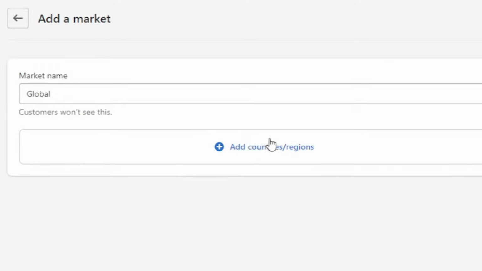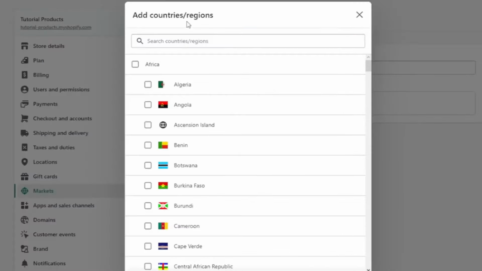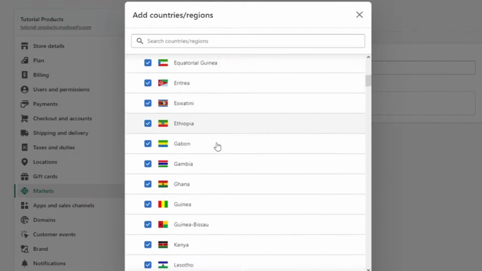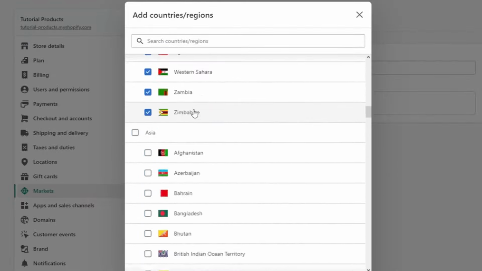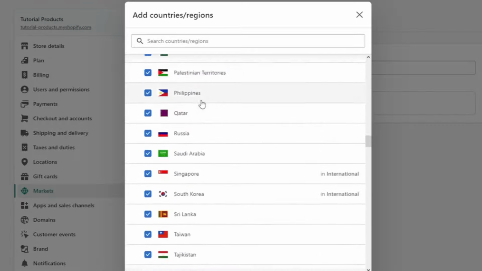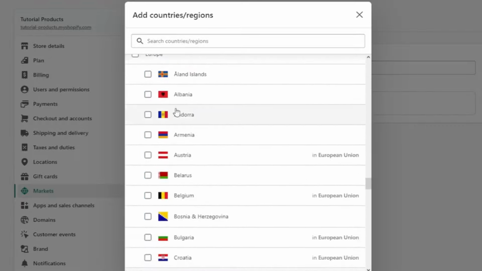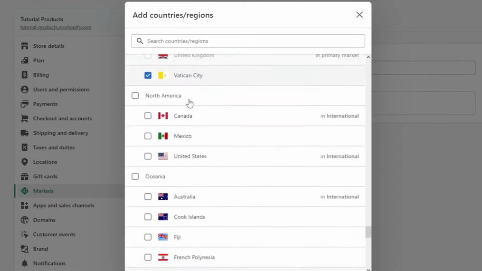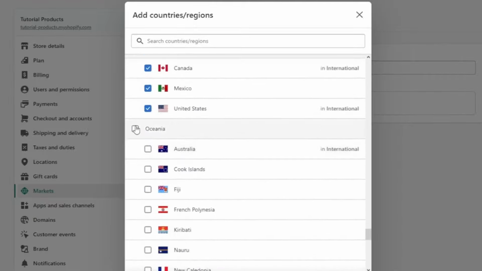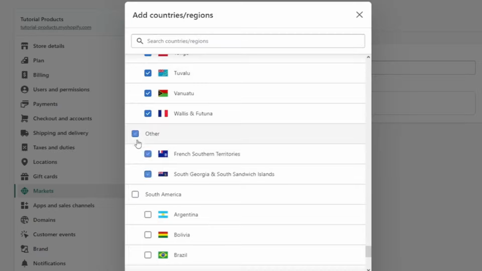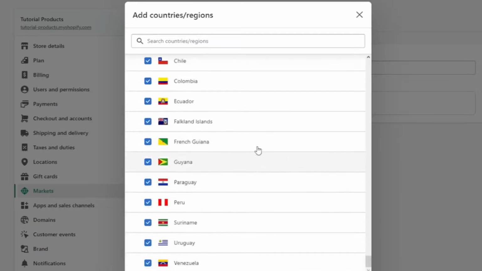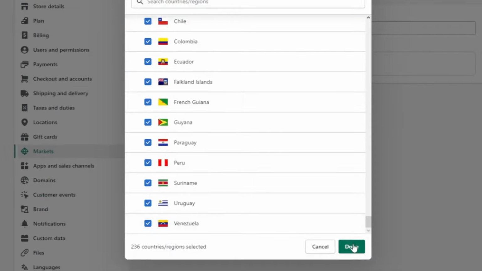So this is important. So go down, press add countries and regions, and you want to go through every single option on the list. Now luckily here we have a tick box for each major continent. So for Africa, I can press this and it'll tick all the African countries and regions, like North Africa, such as Egypt. So you want to go through, scroll down, select all of Asia, we can do that too, Central America, Europe, so we can cover all the European mass market, North America, Canada, Mexico and United States, Oceania, which is like Australia, other, South America, and then that's all the major continents of the world. So we have 236 countries selected, and then we simply just want to press done.